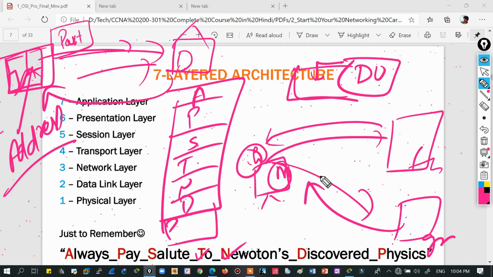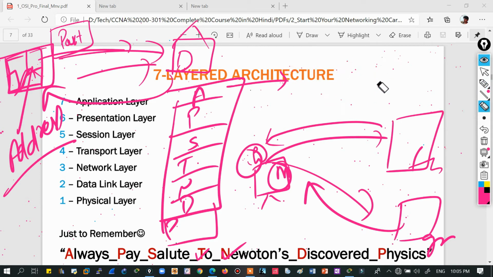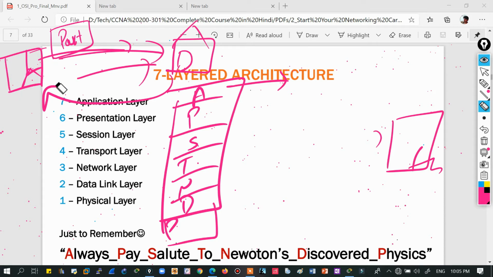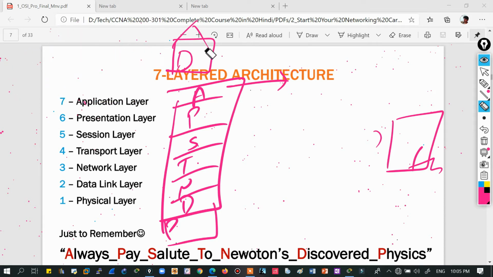It means there should be something when you are sending the data, when you are requesting to the server. That information is added by the layer with the actual, original data part. That is known as a header. So what is a header now? A header is the information added by each layer with the original data unit.